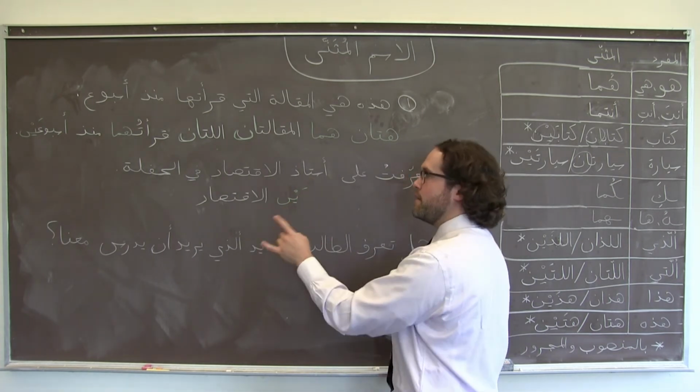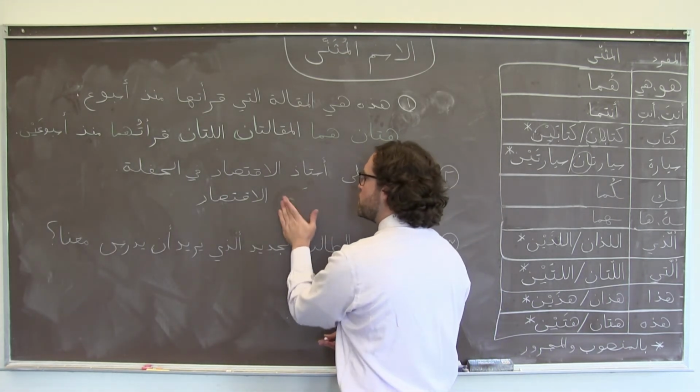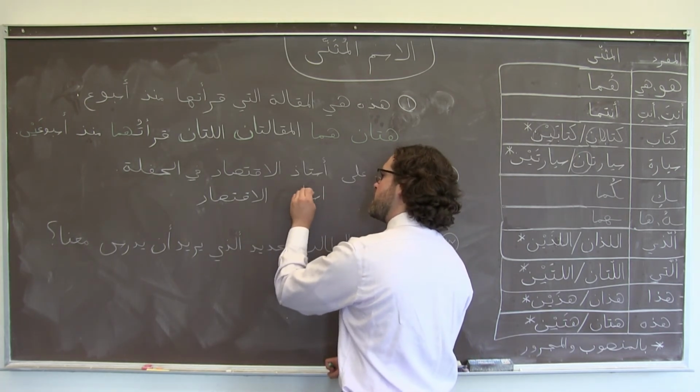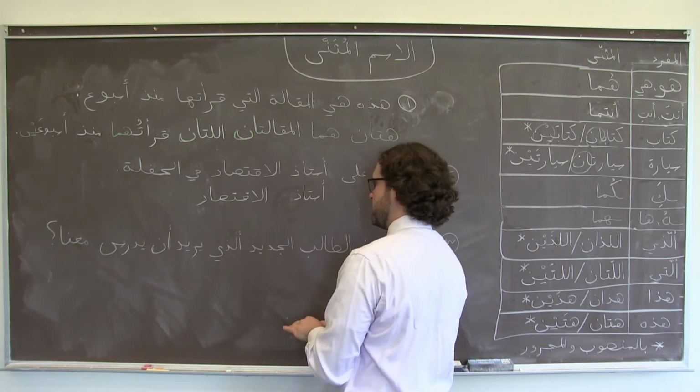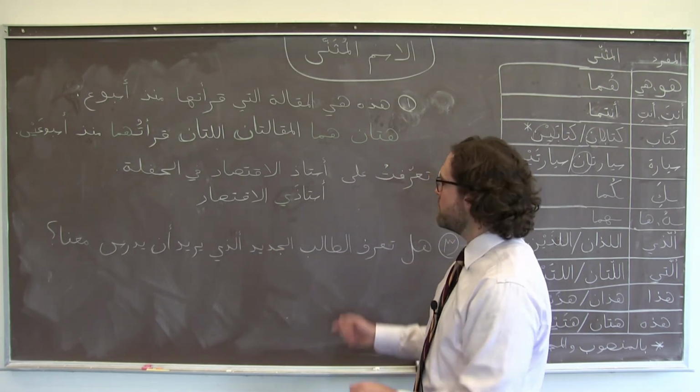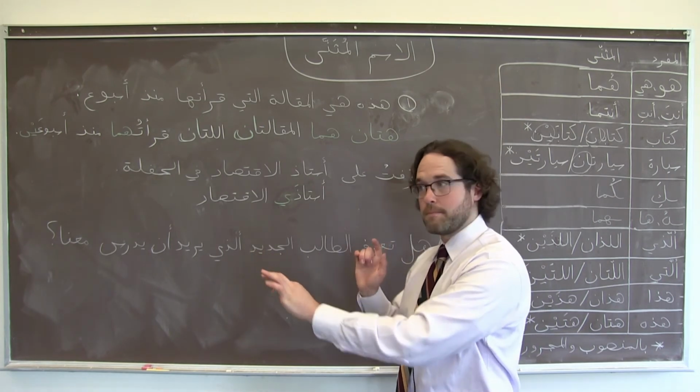Two professors of economics. So what I need to do is drop that noon, and I wind up with أستاذي الاقتصاد. The rest of our sentence remains the same.